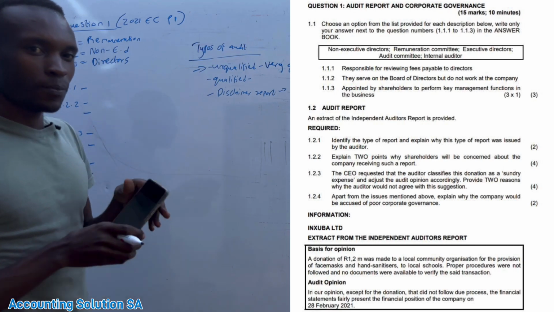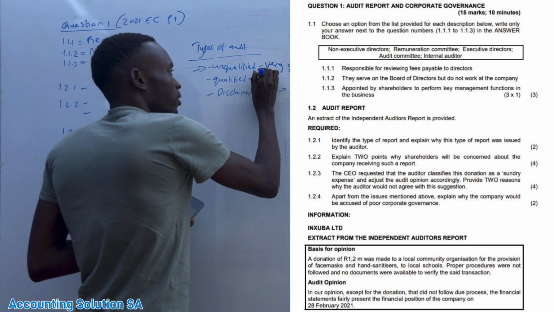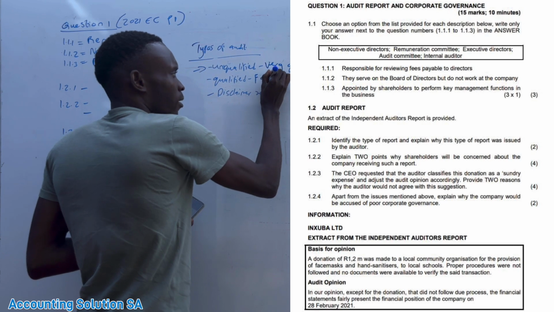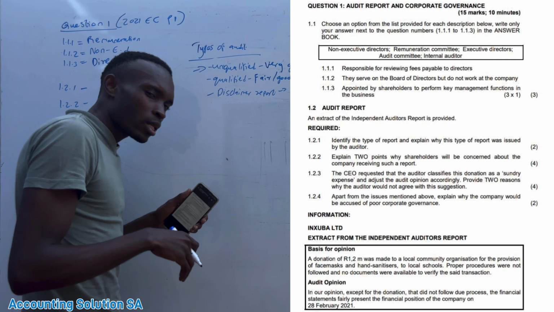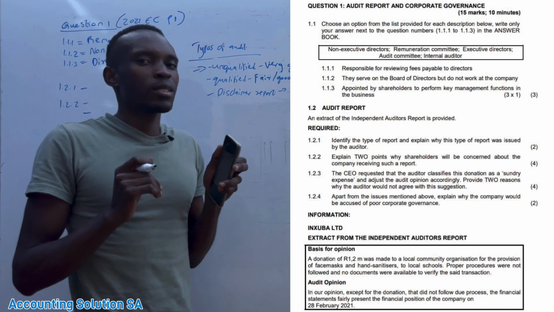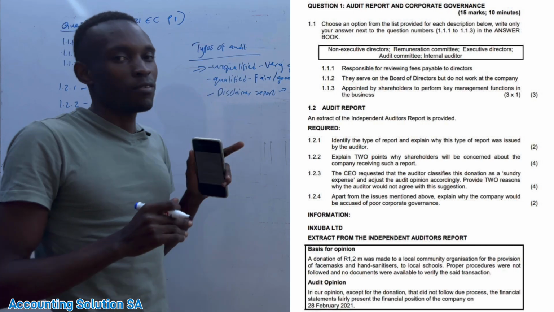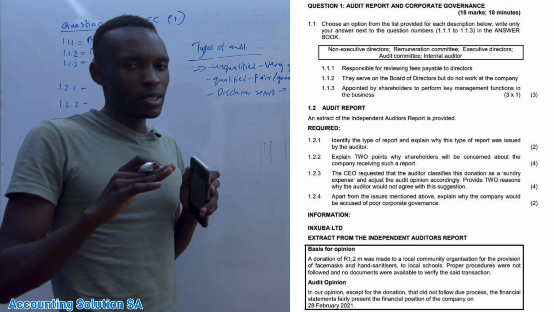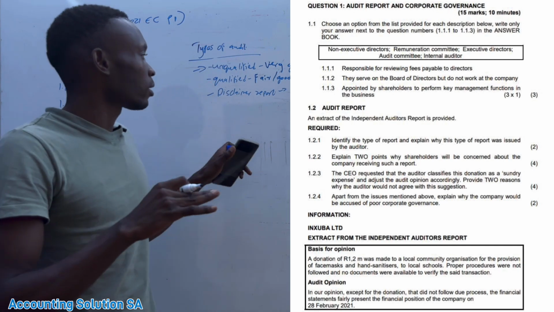Then qualified is fair, or we can say is good, but there is something that needs some explanation. We call it a qualified report. There is something that went a bit wrong, but the other things were fine.